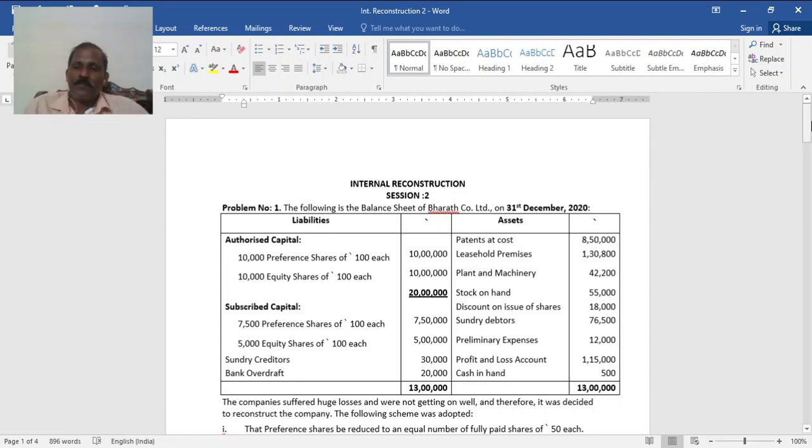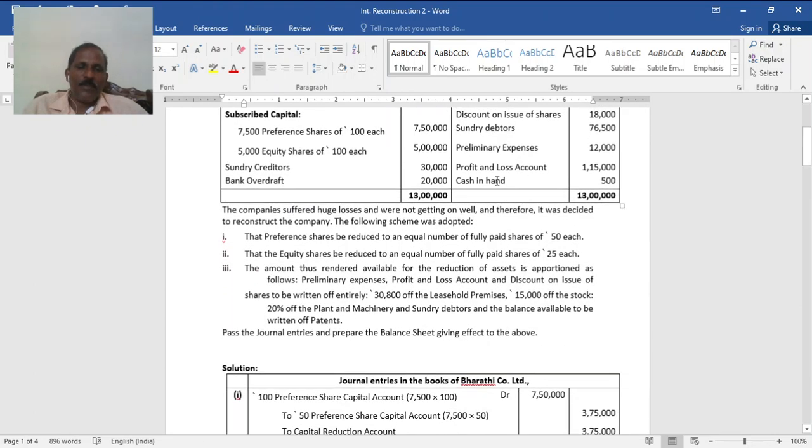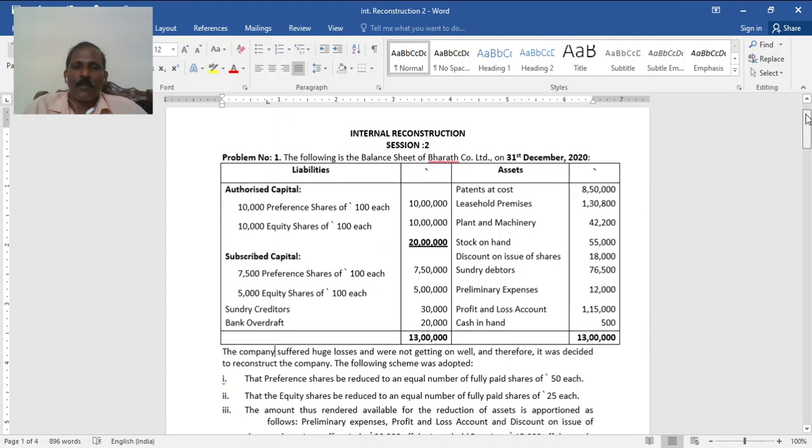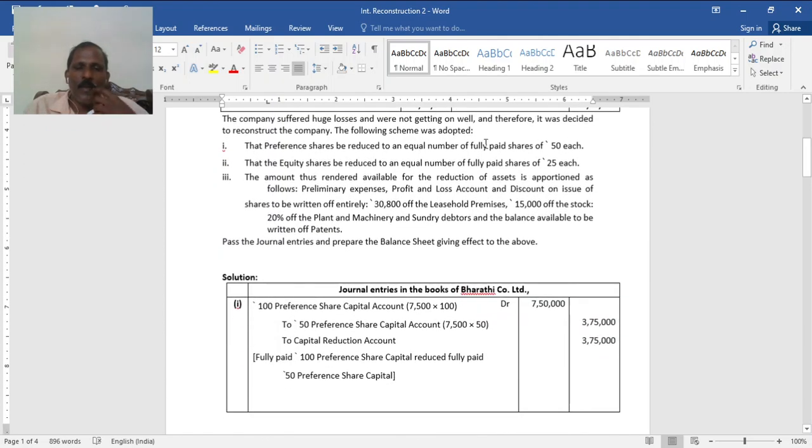The company suffered huge losses and was not getting on well, and therefore it was decided to reconstruct the company.